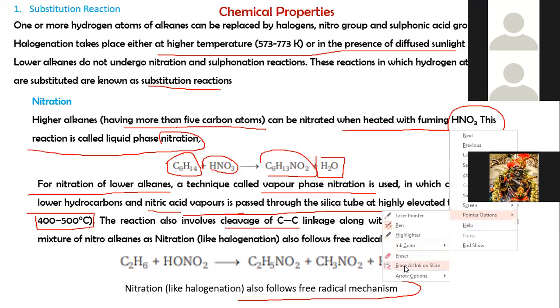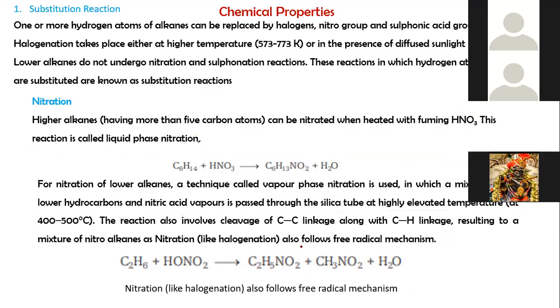So the first chemical property of alkanes: the lower alkanes do not undergo these substitution reactions, and the higher alkanes having more than 5 carbon atoms undergo substitution reactions like nitration, halogenation and sulfonation.